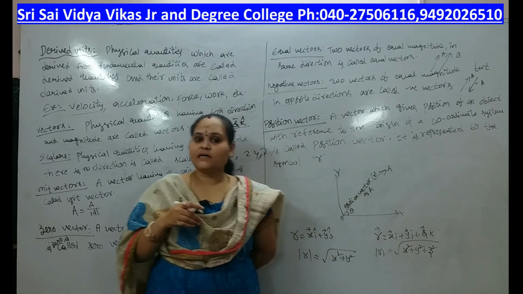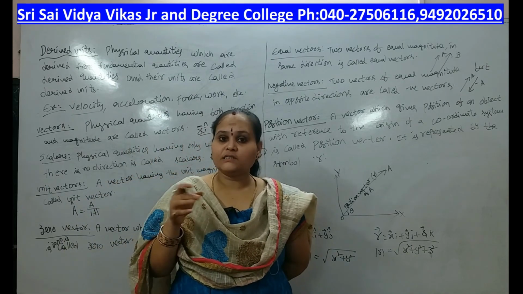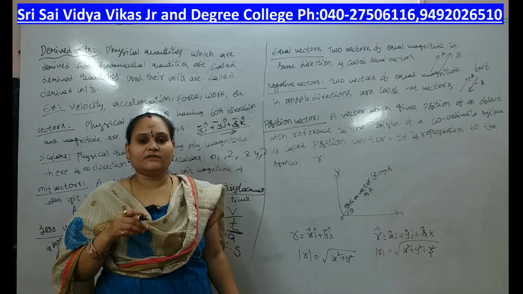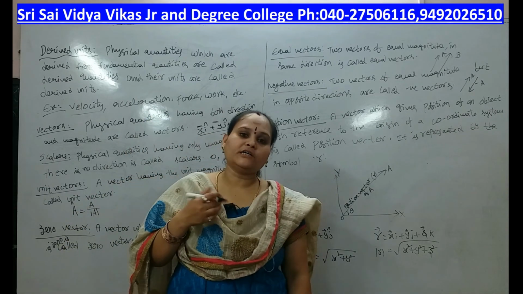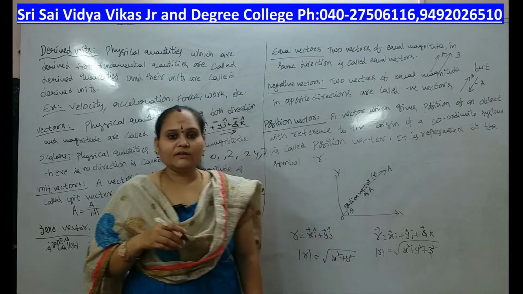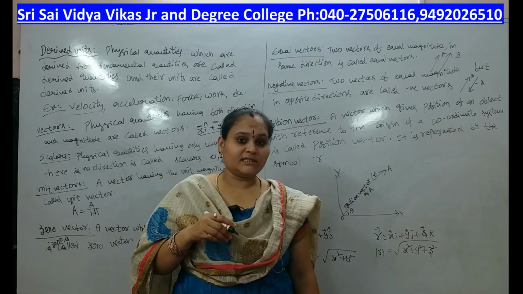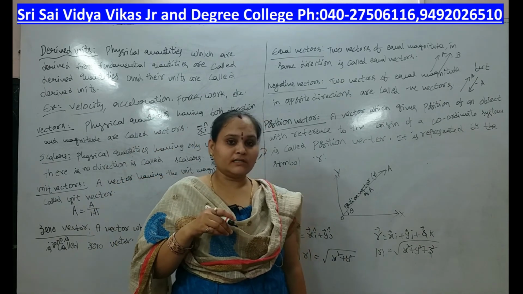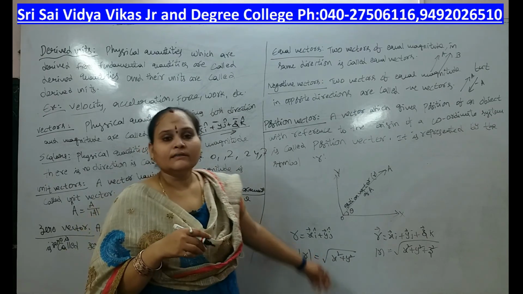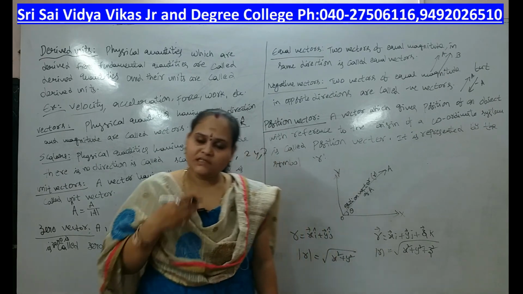And the position of a particle can be expressed by using a vector in a coordinate system, which is nothing but a position vector. In case we are considering two axes x and y, the position vector can be represented as r equal to xi plus yj. But in case of space, r will be equal to xi plus yj plus zk. The magnitude of the position vector in a two coordinate system is the square root of x square plus y square, but in a three coordinate system it is the square root of x square plus y square plus z square.